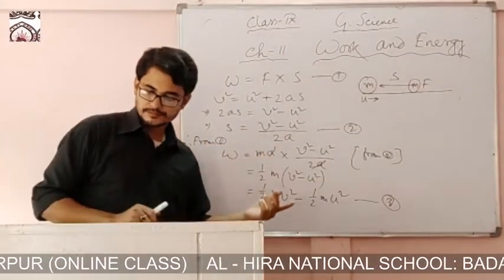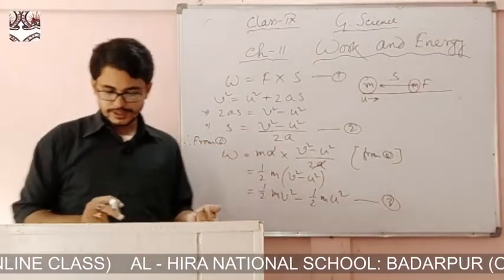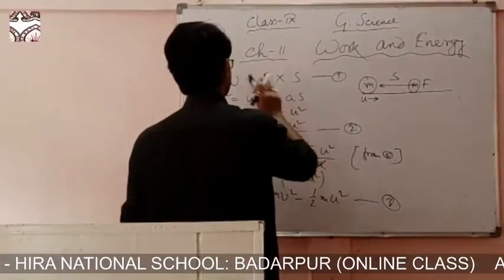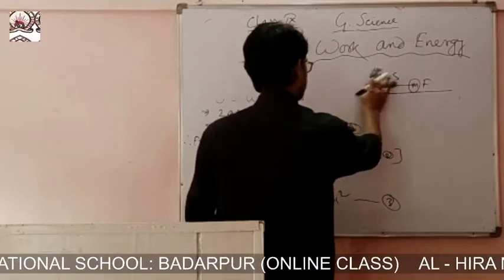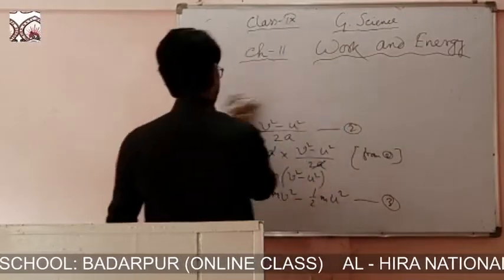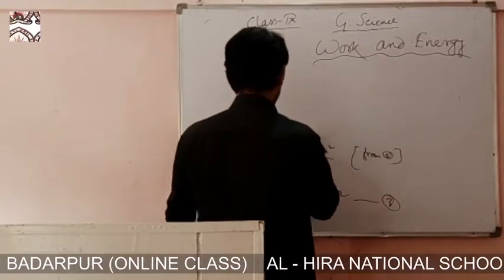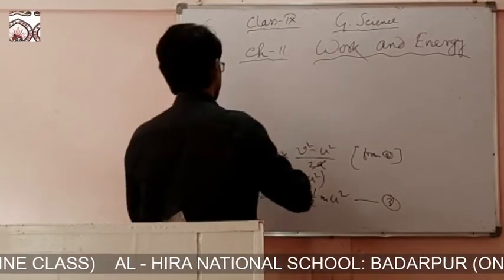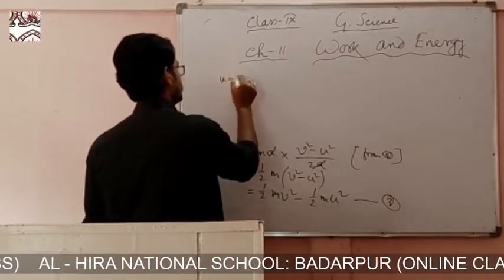So we can say that if the body starts from rest, then u equals 0.